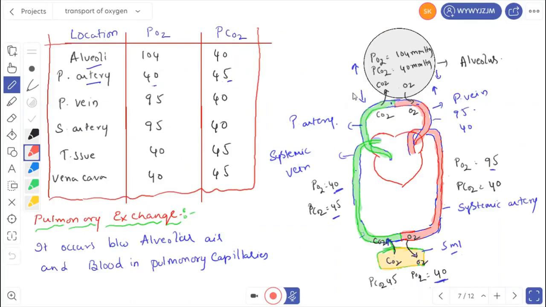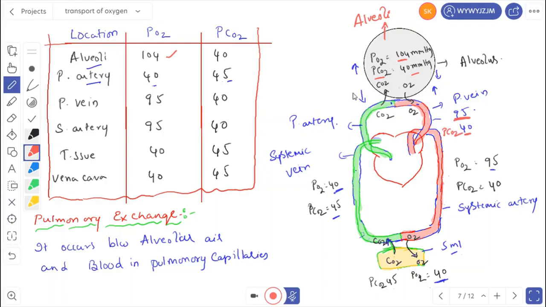Let us see the partial pressure of oxygen and carbon dioxide at different locations. Imagine this one as the alveoli. In the alveoli, the partial pressure of oxygen is 104 mmHg. At the same time, the partial pressure of carbon dioxide is 40 mmHg. Then the partial pressure of oxygen in the pulmonary vein is 95 mmHg and carbon dioxide is 40.